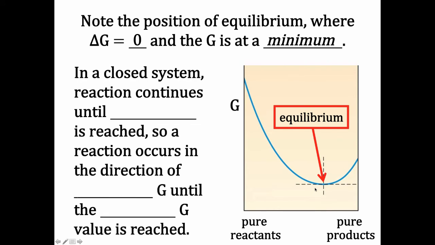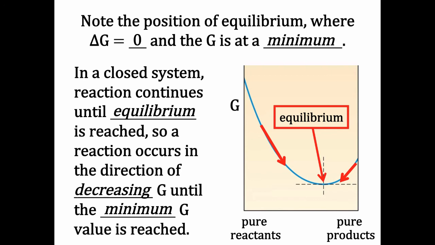And in a closed system, reaction's going to continue until equilibrium is reached, those good old equilibrium ideas we've seen before. But now we're coupling this with what happens in terms of free energy, which is that it decreases until the minimum energy of G is reached. So if we start here with quote-unquote reactants, Gibbs free energy decreases until equilibrium is reached. If we start with pure quote-unquote products, Gibbs free energy decreases until it reaches equilibrium, and that is the minimum G value and the low point on our curve.